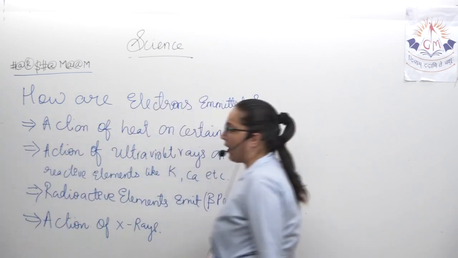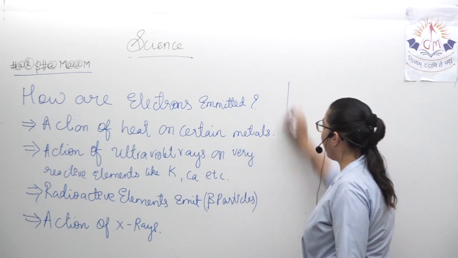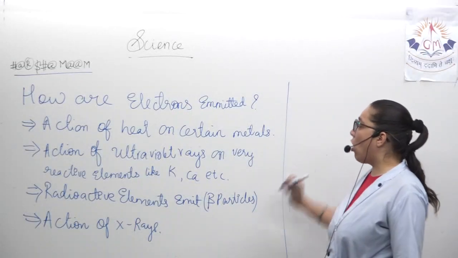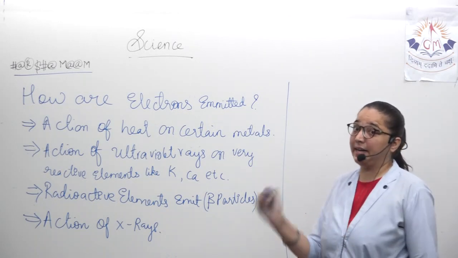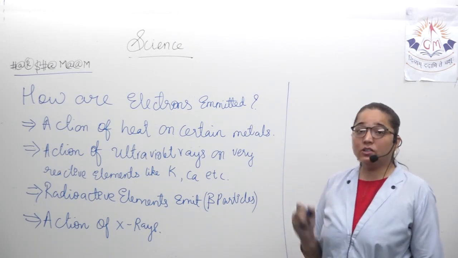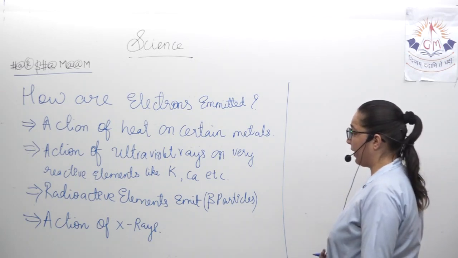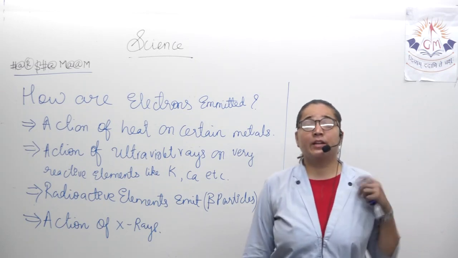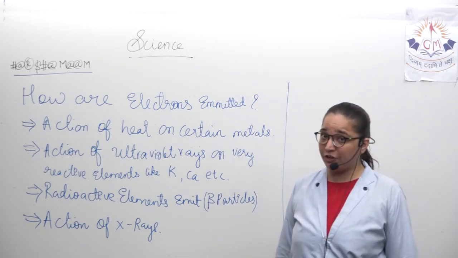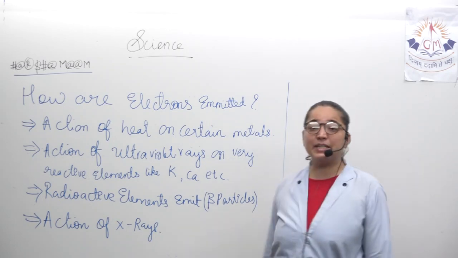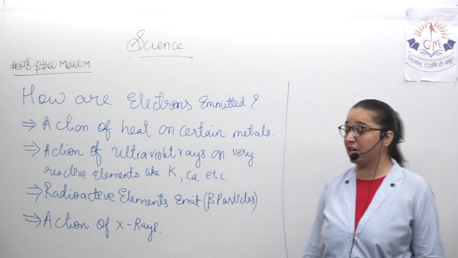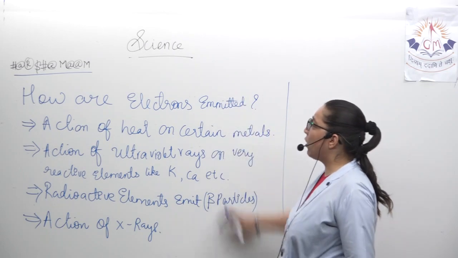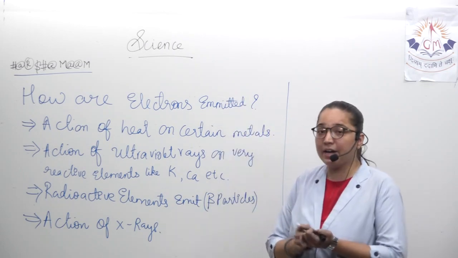These are the ways by which the electrons are emitted. Either on any metal we are supplying heat, or on very reactive elements like calcium, potassium, ultraviolet rays are given. The radioactive elements, that is uranium, thorium, they constantly emit harmful radiations which contain the beta particles, that is the negatively charged particles, and by the action of X-rays. These are all the ways by which the electrons are emitted.